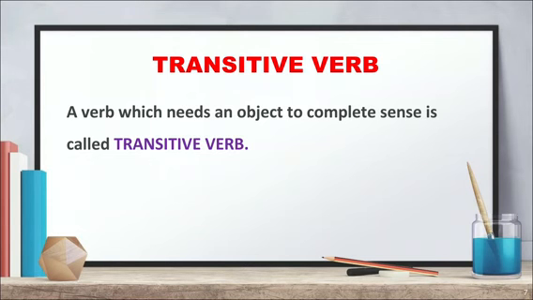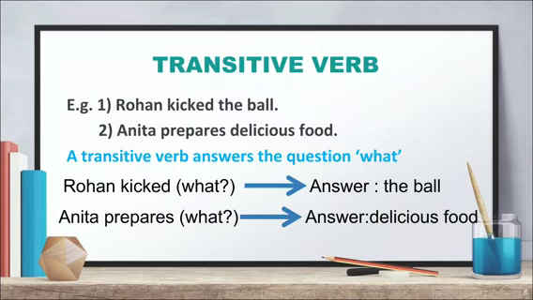Transitive verb. A verb which needs an object to make complete sense is called a transitive verb. Basically, this verb does not make sense on its own and thus requires an object. Let's see some examples to make it more clear. Example, Rohan kicked the ball. A transitive verb answers the question what. So Rohan kicked what? The answer is the ball. So kicked is a transitive verb here.